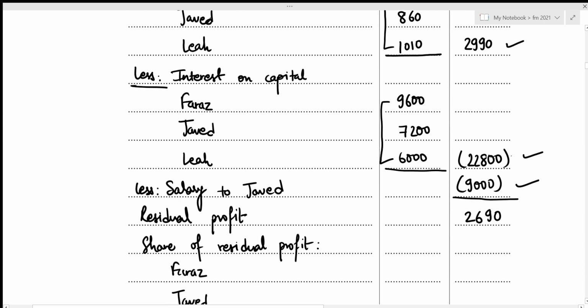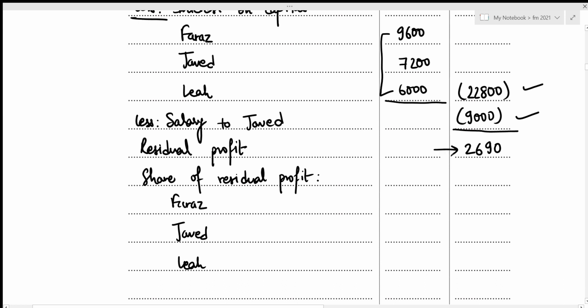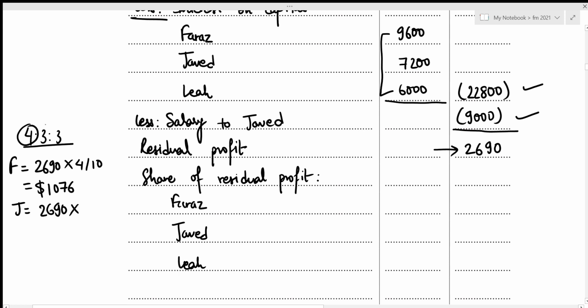And now we need to share this residual profit according to this ratio, 4:3:3. So let's figure it out for Faraz. That's going to be the total residual profit of 2,690, and out of the 10 parts, 4 parts belongs to him. So that's times 4/10, which results in the share of residual profit for Faraz to have the value of 1,076. And for Javed, that's 2,690, which is the total residual profit. And out of 10 parts, 3 parts belongs to him. So that's 3/10, which results in the residual profit for his share to have the value of 807.